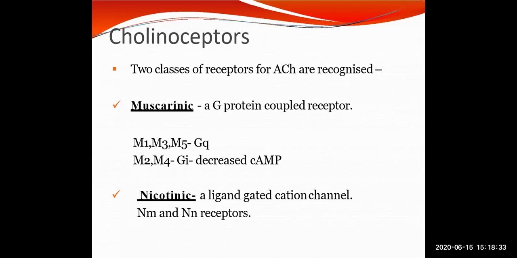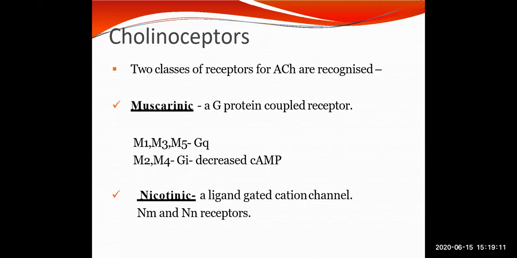And muscarinic is a G protein coupled receptor, and it is named and classified by pharmacological as well as molecular cloning techniques. Muscarinic receptors have been divided into 5 subtypes, which are M1, M2, M3, M4, and M5. The first three are the major types that are present on the effector cells and also on the pre-junctional nerve endings, and are expressed both in peripheral organs as well as in the CNS.